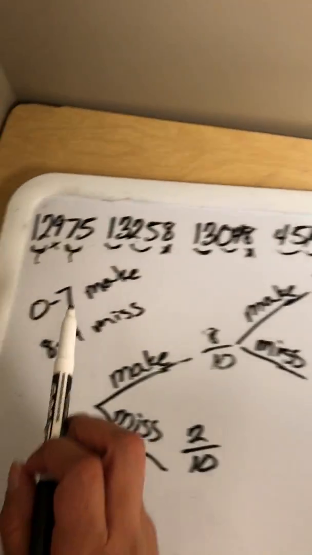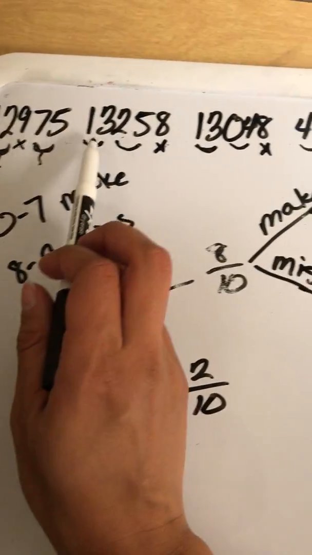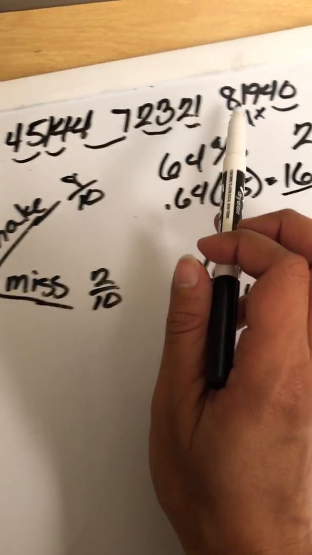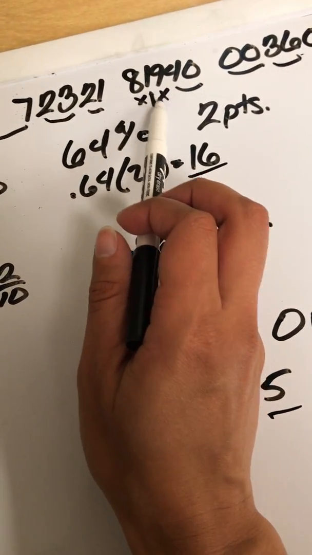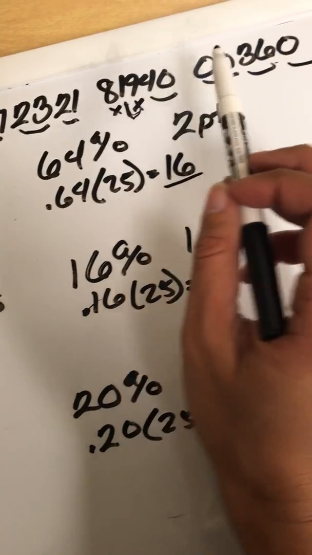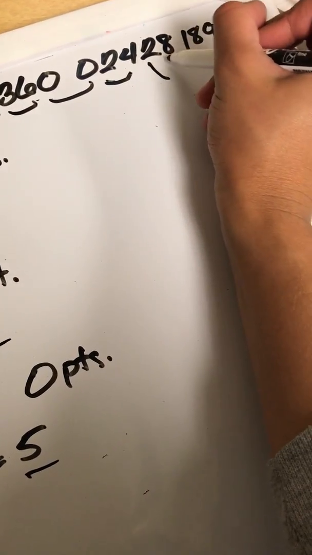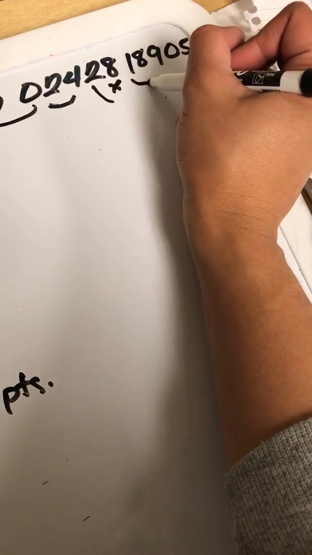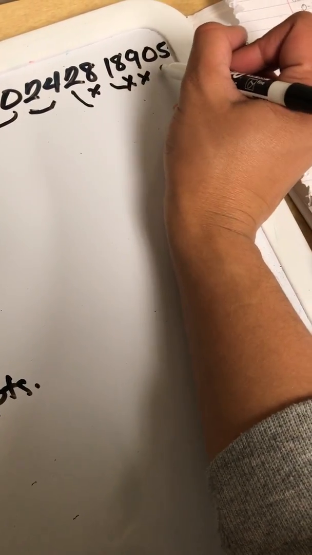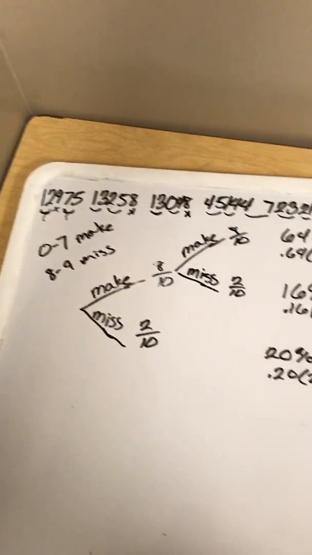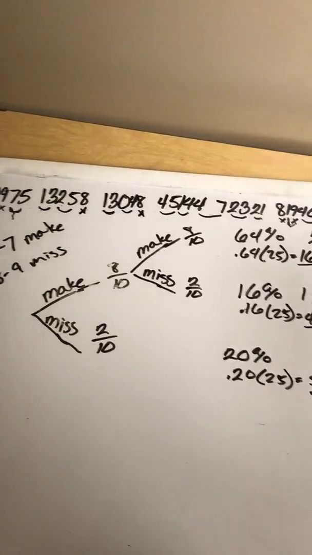So let's count them again quick. 1, 2, 3, 4, 5, 6, 7, 9, 10, 11, 12, 13, 14, 15, 16, 17, 18, 19, 20, 21, 22, 23, 24, and then 25. So as you can see, we've counted out the 25 shots that she would have taken.